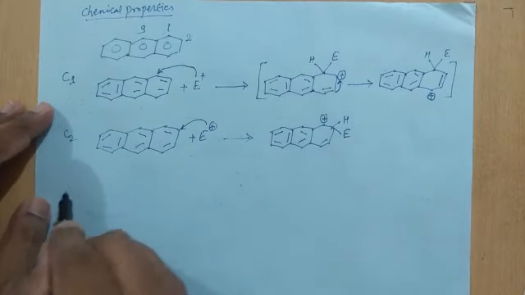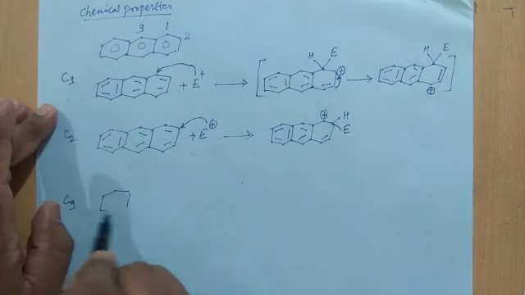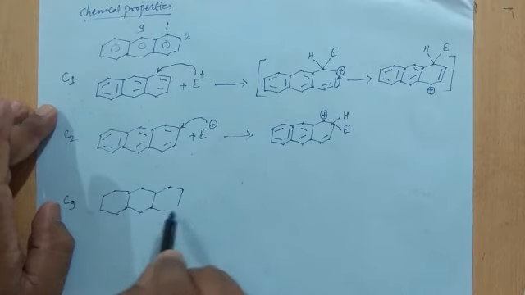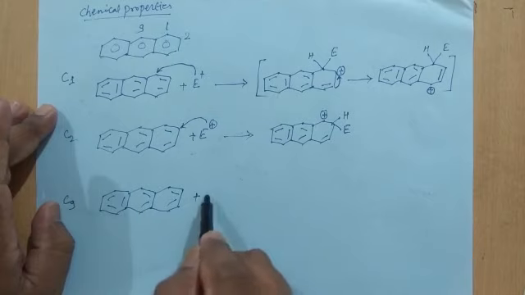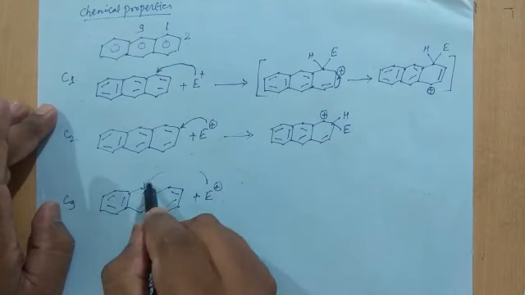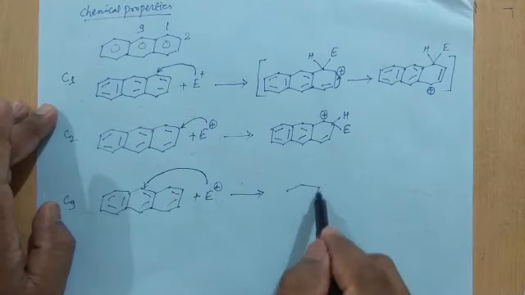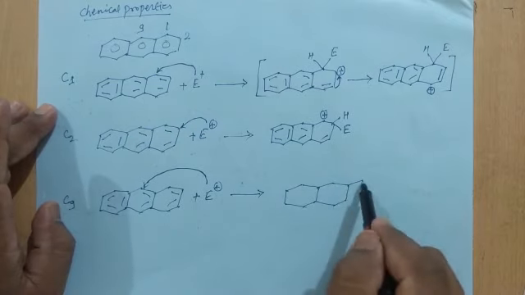Now if the attack takes place at the C9 position, then the intermediate structure will be like this.